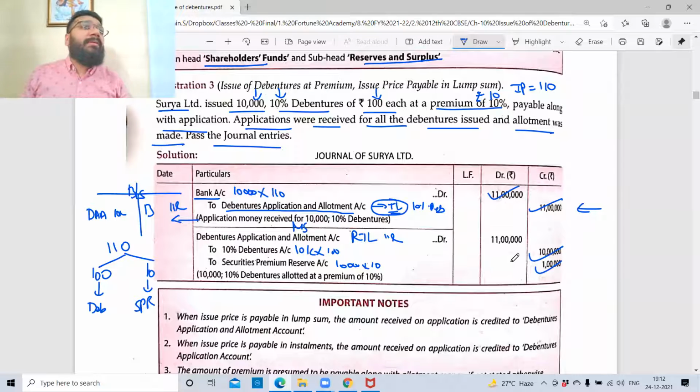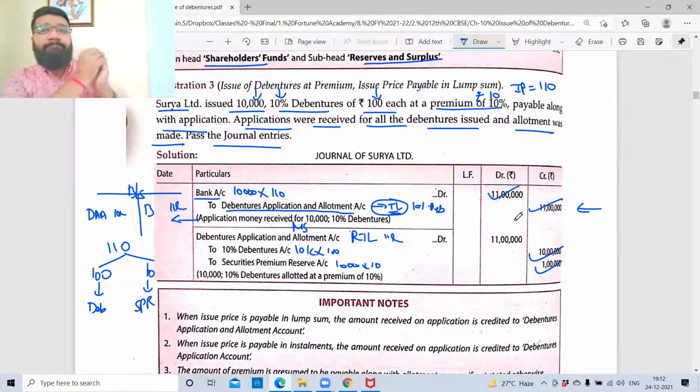In this entire journey of writing the journal entries, what is important? Without which you'll get 0. You'll be right with debit credit, you'll be right with the amount. Despite all the effort, no narration, no mark. So please complete this and let me know. Once you've completed this, I'll go forward. If you just write the narration, still you'll get 0 marks.